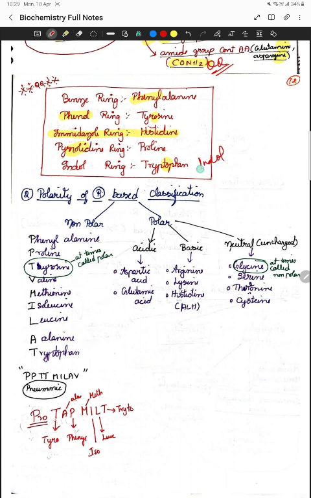Indole, so N, it should end with IN, that is tryptophan. But phenol, phe, so it should end with tyrosine, E, that's all. You should not mess it up. So tyrosine, phenol; indole group, tryptophan. Pyrrole, proline you can remember; imidazole, histidine, it has a 2I, that's all.